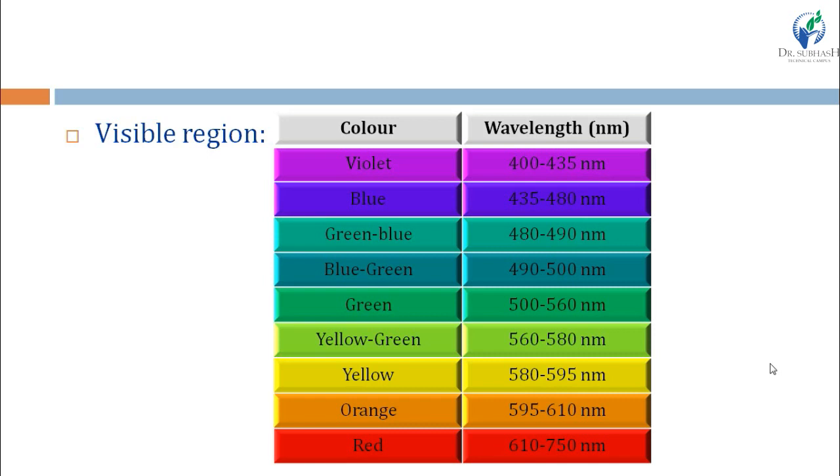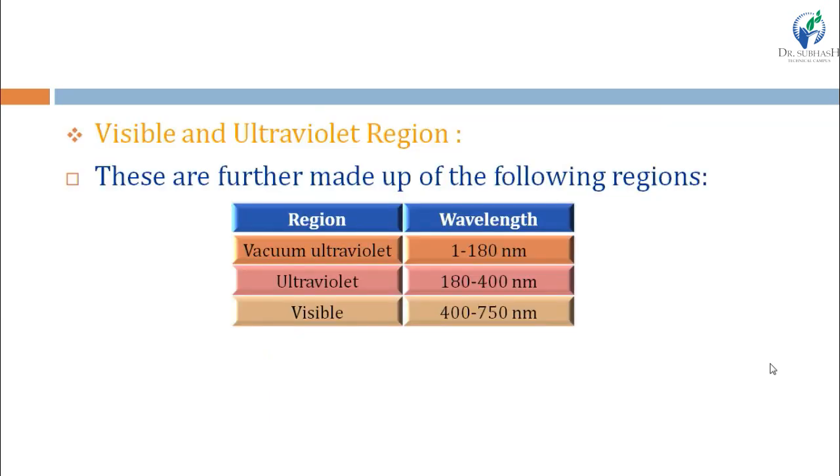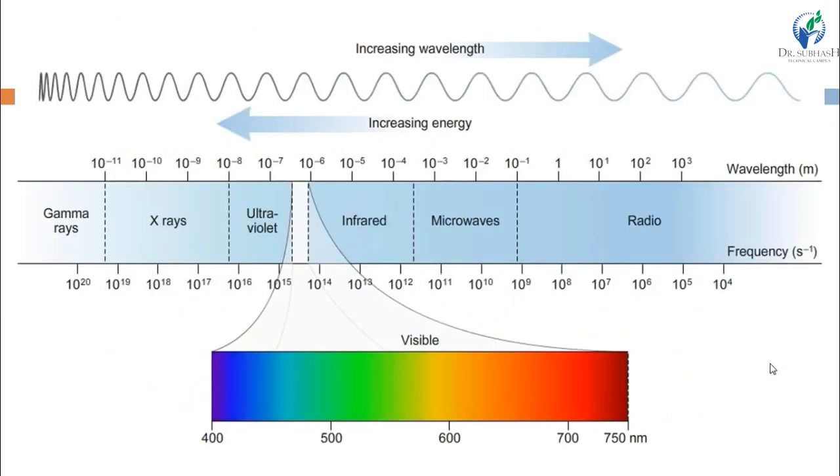Now the visible region is divided into VIBGYOR. We all know VIBGYOR: violet, indigo, blue, green, yellow, orange and red, right? But these colors cannot be differentiated clearly. See here, they overlap each other in the visible region.